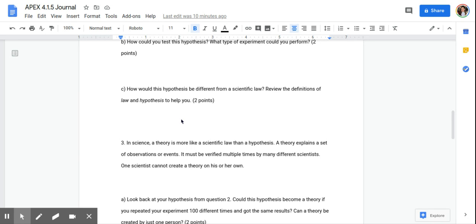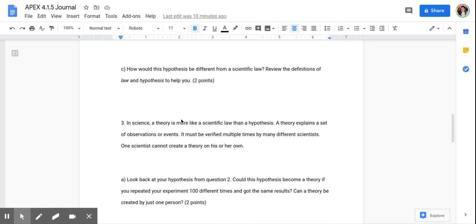But then when we planted more in the shade, they still grew. And now let's say it was because of something else. Then our hypothesis would not be accurate. But scientific laws always hold true. So that's the difference. Okay?